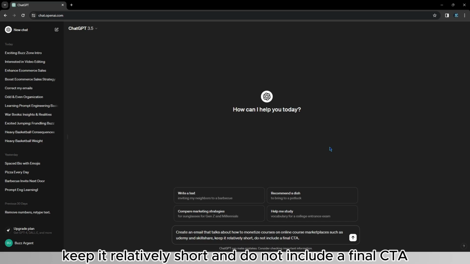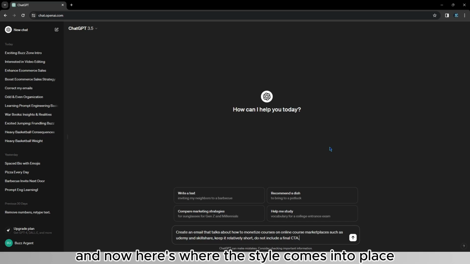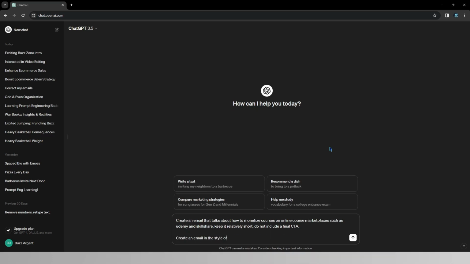Keep it relatively short and do not include a final CTA. And now here's where the style comes into place. So I'll go ahead and type create an email in the style of, and here I have two options. The first one is to type a name of someone that has a newsletter.